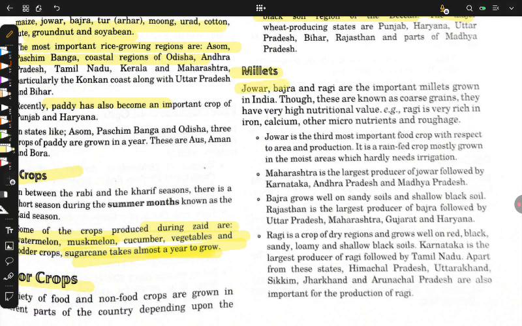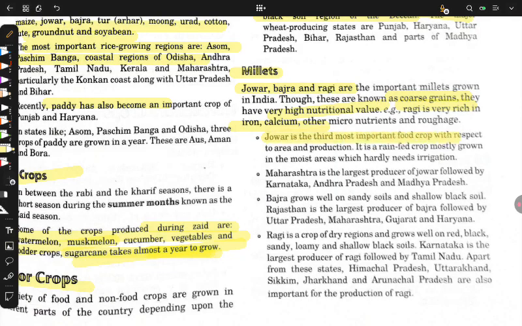Now millets. There are three types of millet that are very important to us: jowar, bajra, and ragi. They are grown in India, and these are known as coarse grains. They have very high nutritional value. For example, ragi is very rich in iron and calcium. Note it down in your copy. This will come in your exam.